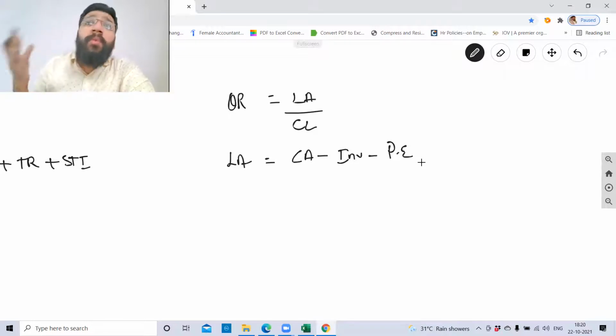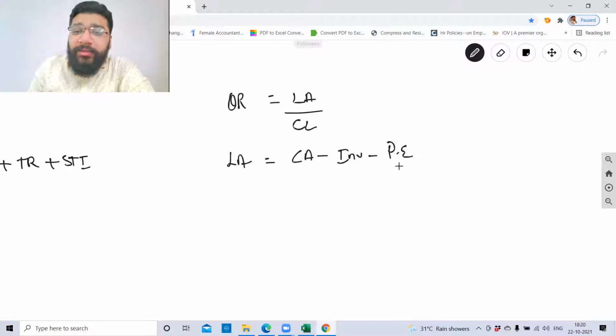So the probability of reversing the prepaid expenses is very less. This prepaid expenses is included in current asset, and it is not going to help me pay the current liability. So there's no logic in having prepaid expenses in current asset. So from current asset, I remove two things which are less liquid.